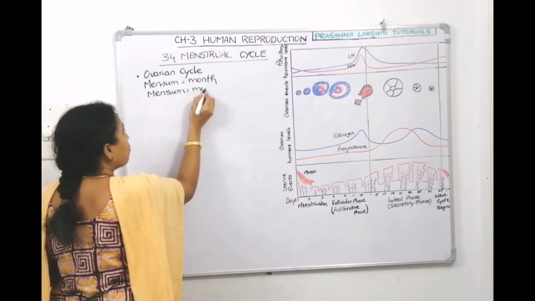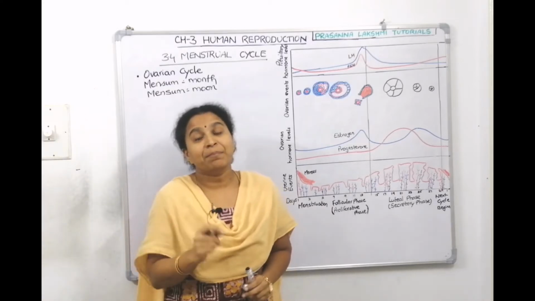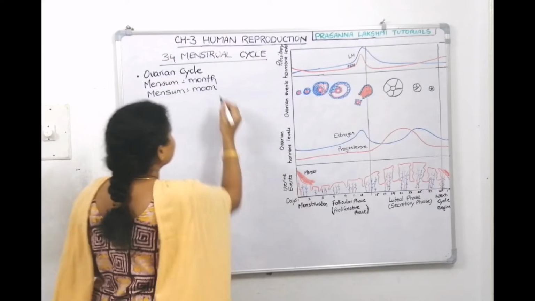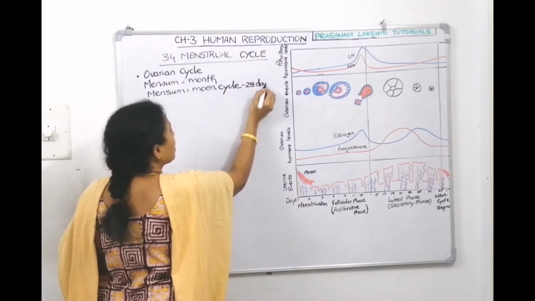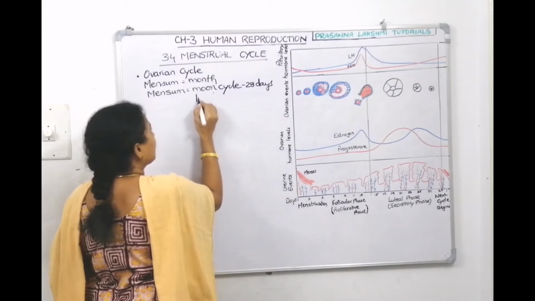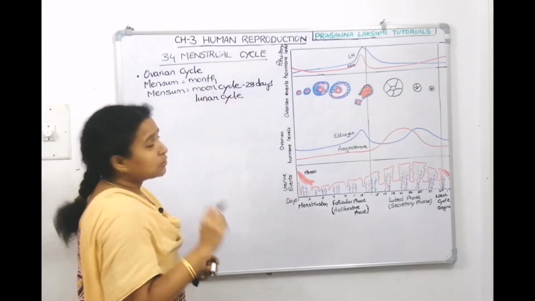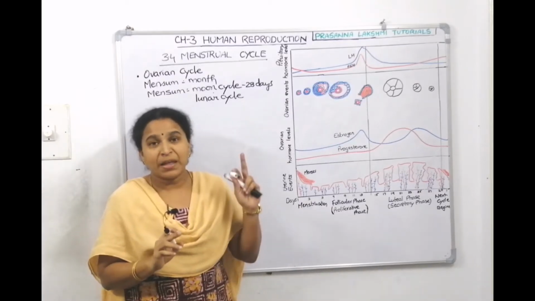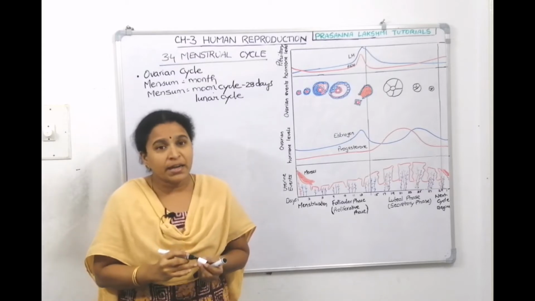It also means moon. The cycle of the moon gets completed in 28 days, which we call the lunar cycle. The female reproductive cycle also gets completed in 28 days, so from there they derived the word menstrual cycle, which is called the ovarian cycle.